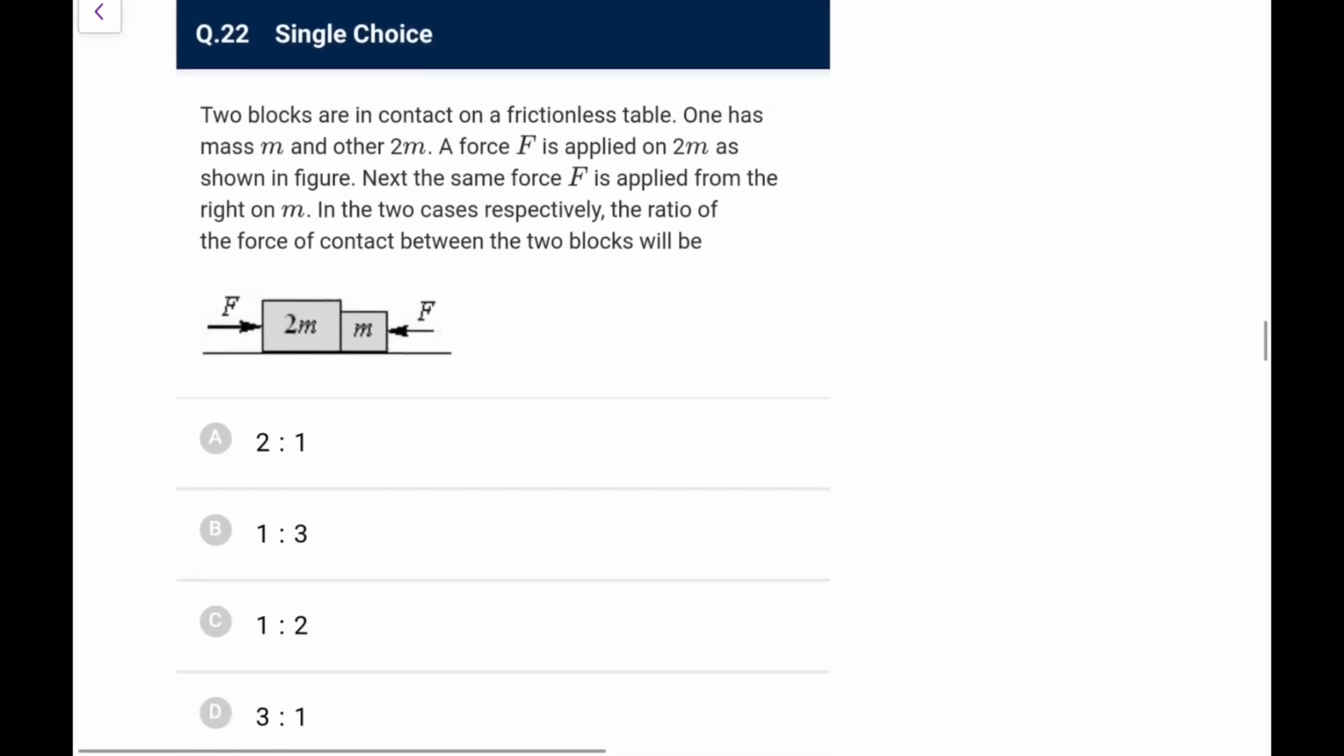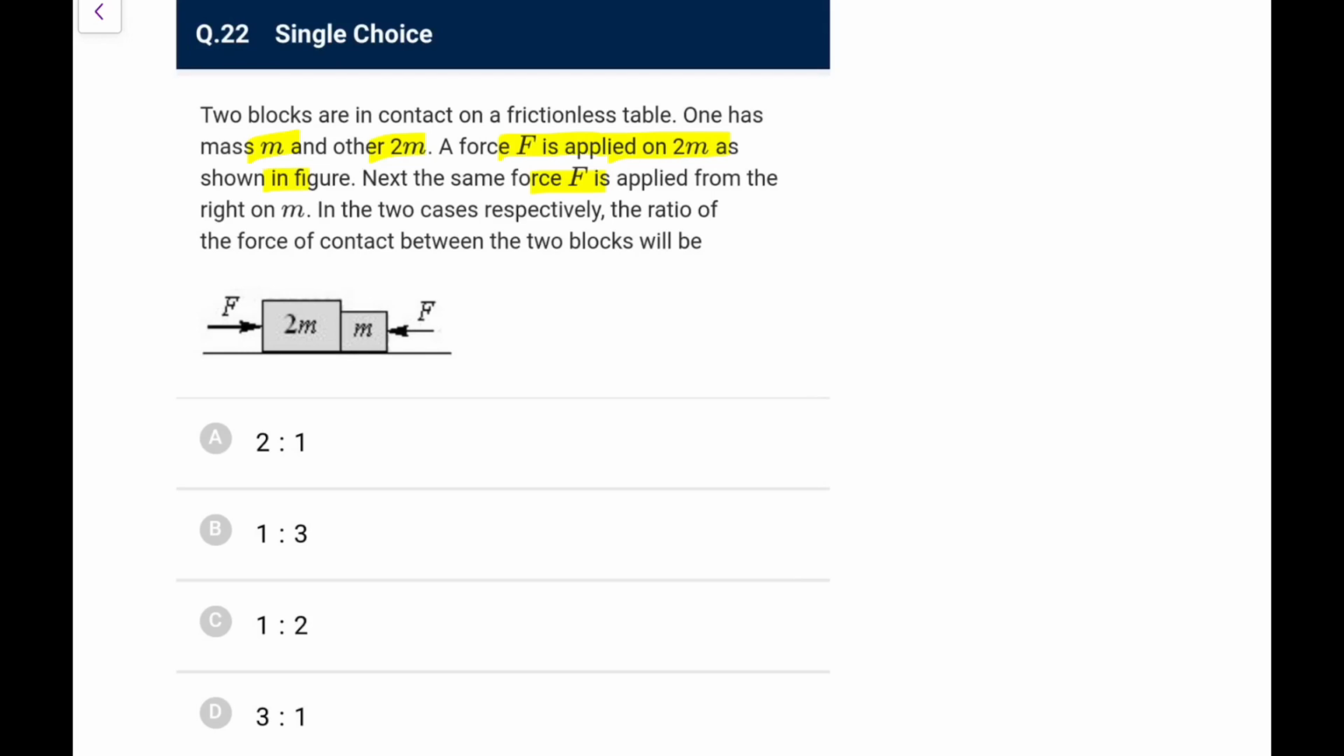Next, two blocks are in contact on a frictionless table. One has mass m, the other has 2m. A force F is applied on 2m as shown in the figure. Next, the force F is applied from the right of m. In the two cases respectively, the ratio of the forces of contact between the two blocks will be?